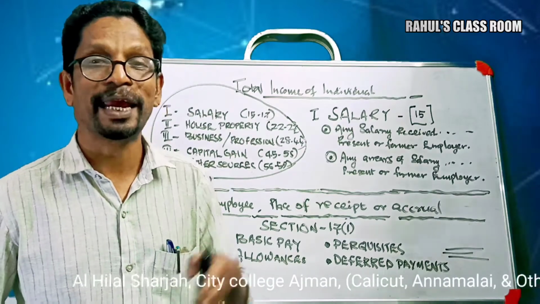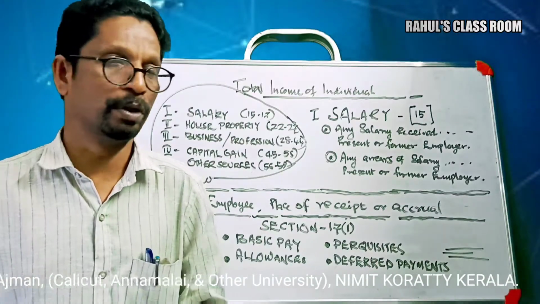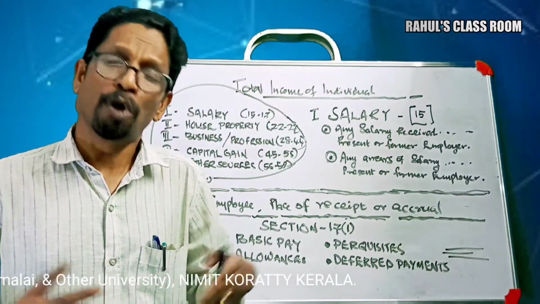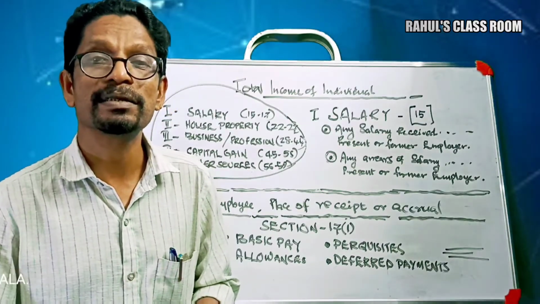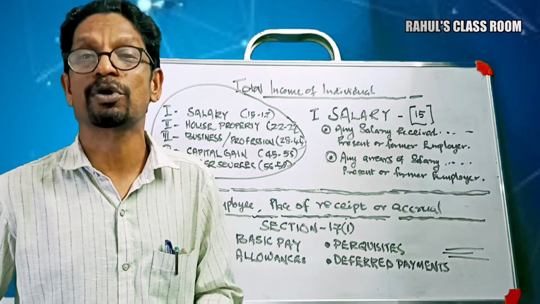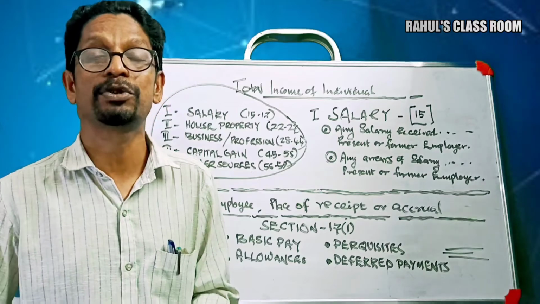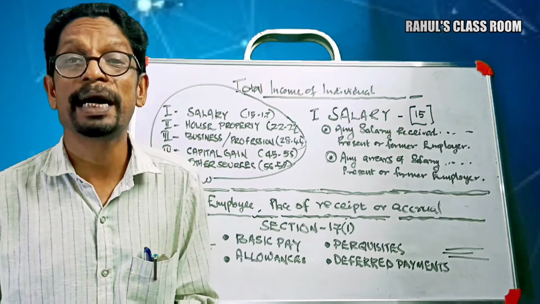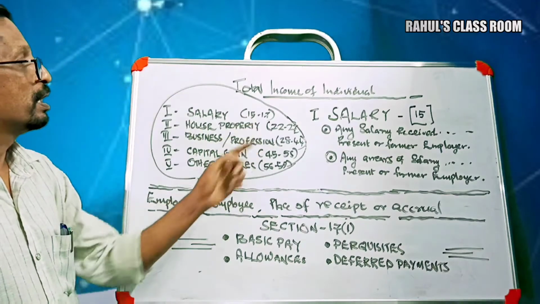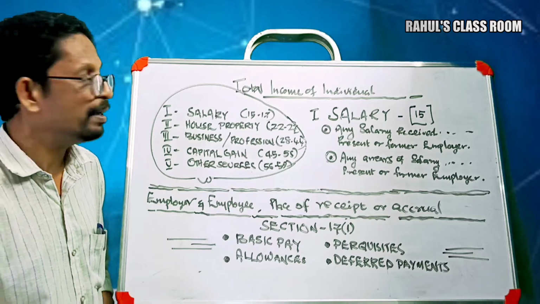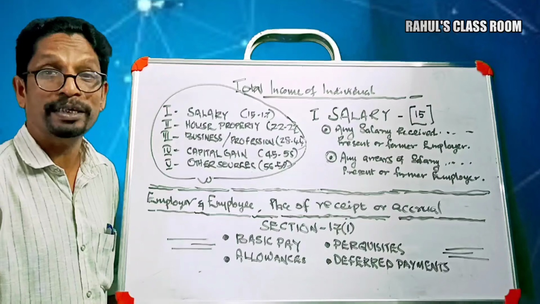Today's discussion is the total income of an individual. The total income of an individual can be subdivided into 5 categories or 5 divisions. The total source of income of an individual consists of 5 major heads. Number 1, salary, under section 15 to 17. Next one, income from house property, section 22 to 27.